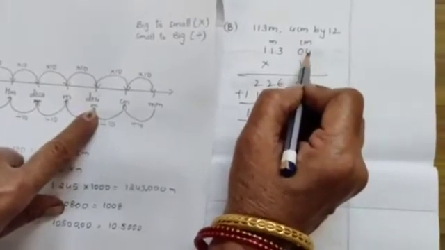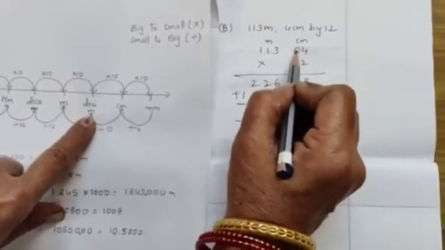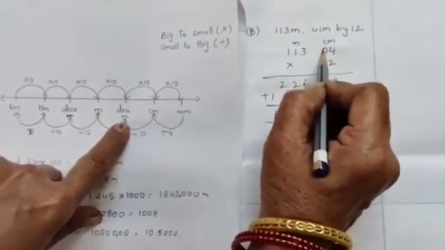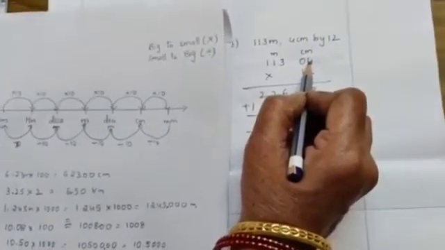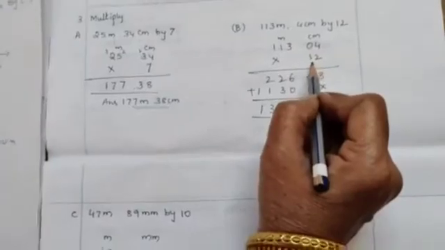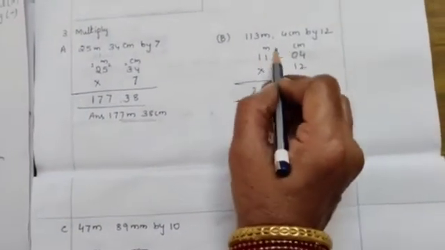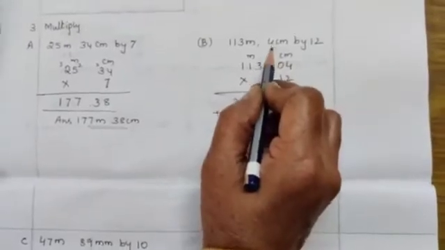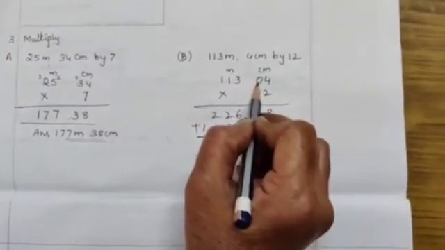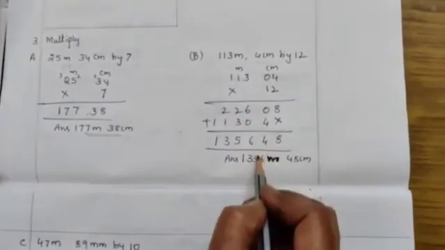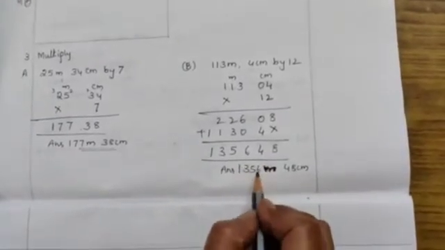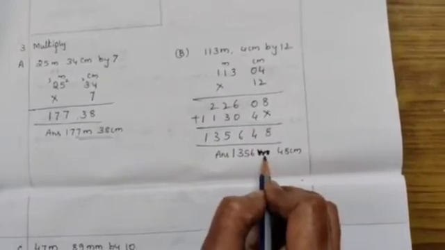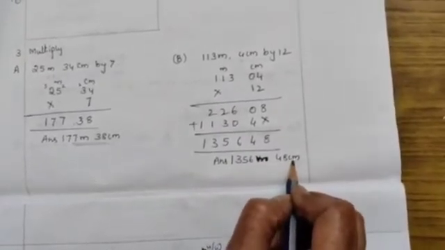So here only 4 centimeter is given, no, children. So you have to add 0 first, then write 4 centimeter, then multiply. Meter to centimeter, 2 digits are there, so here only 1 digit is given, so you have to add 0. Then you multiply. After multiplying, I got 1356 meters 48 centimeters.